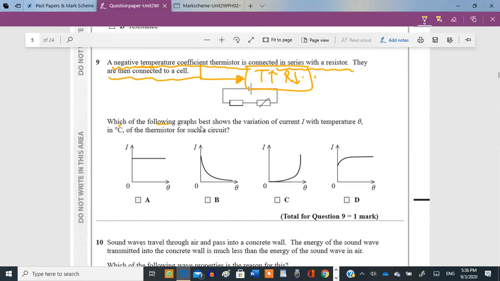Now, which of the following graphs best shows the variation of the current with the temperature of the thermistor for a circuit as shown? Okay, this is your circuit. If the temperature rises, will this resistance fall?